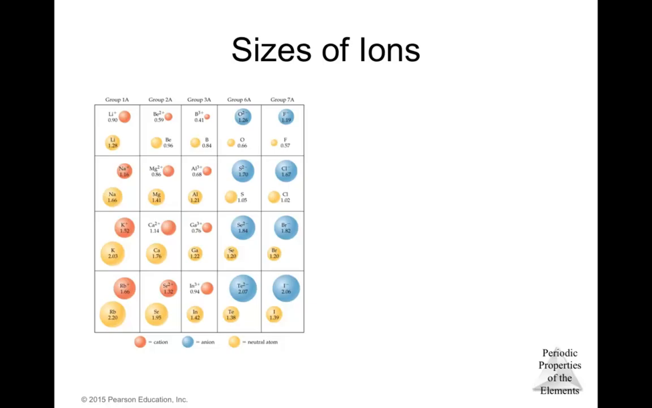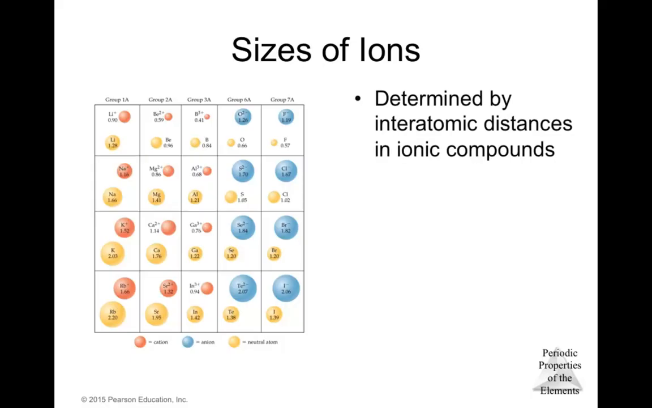Now, what happens when we form ions? What is the size of those ions? The size is determined by the interatomic distance in ionic compounds, basically the same way as we determine the size of the atom. Remember also that in the periodic table, the metals are the ones that produce cations. To produce a cation, you need to remove electrons from that element, and the anions are produced by the nonmetals, the ones on the right side of the periodic table, which need to gain electrons to create these anions.